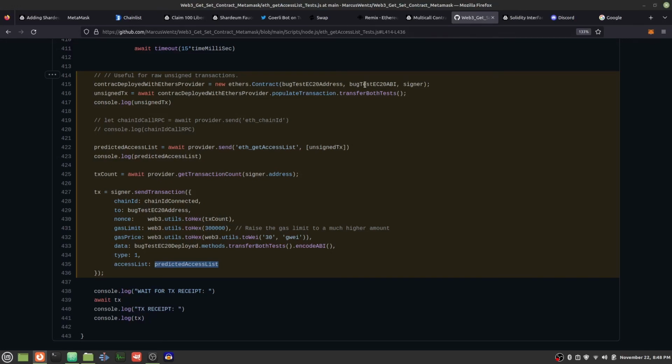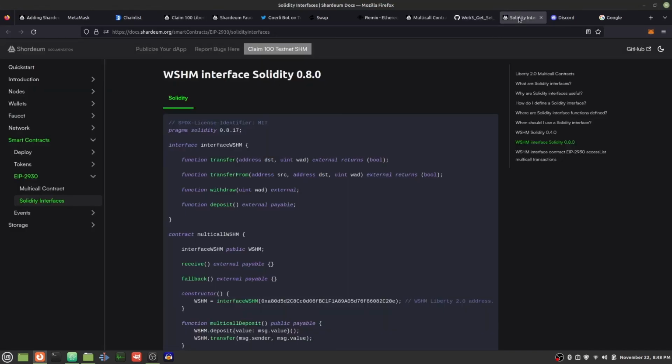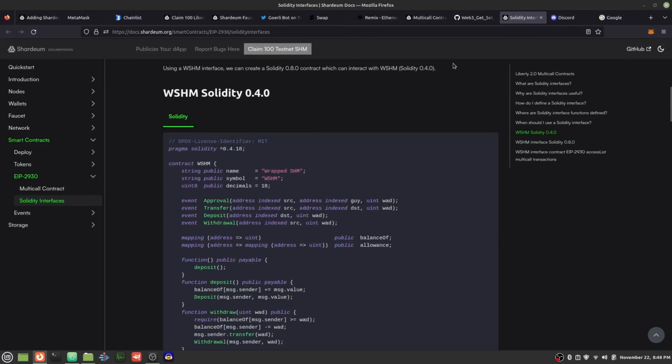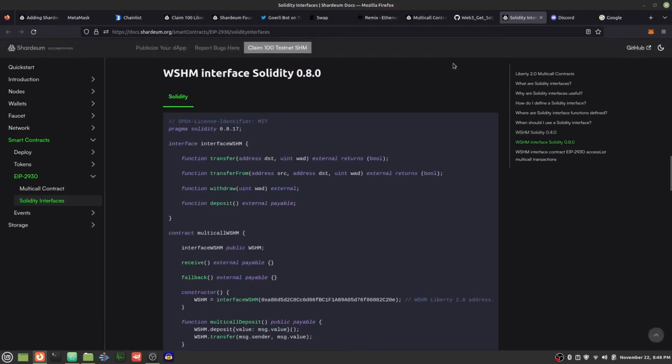You would use ethers.js to access this. This is the simplest way to access the RPC. So here we have an interface. Interfaces are very useful for interacting with old contracts. Wrapped Ether and wrapped SHM are Solidity 0.4, and they don't support safe math by default. When you build a new contract without safe math, you can have underflows and overflows, which could be security risks for a contract. That's typically why most developers develop with 0.8 now.